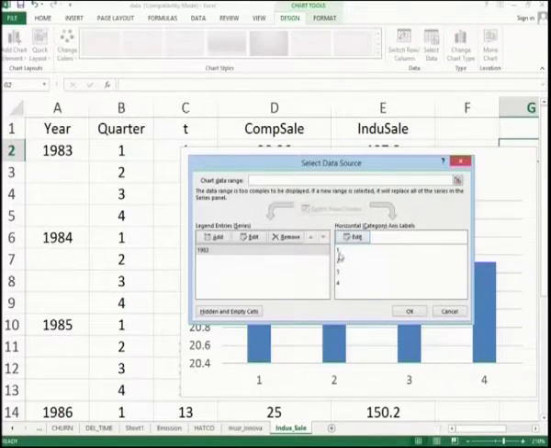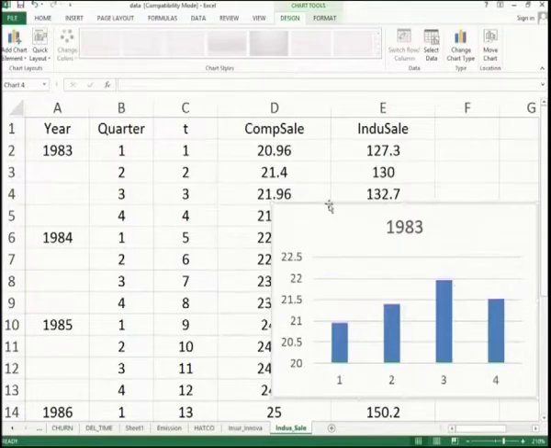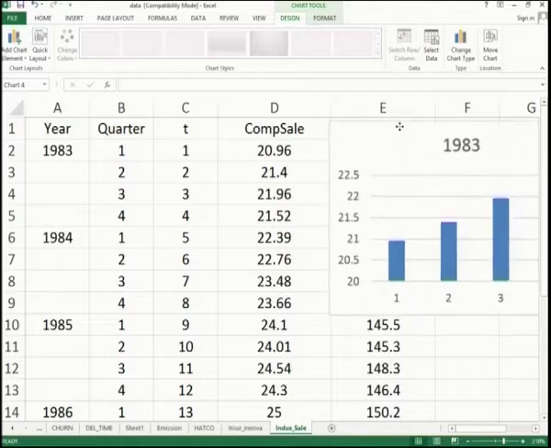You may have a question: the numbers 1, 2, 3, 4 already exist, then why should we include this particular cell? We have a reason, I will explain shortly. This is a simple chart which shows the details of your sales for the 4 quarters of 1983. Why have we included it? Let me explain.